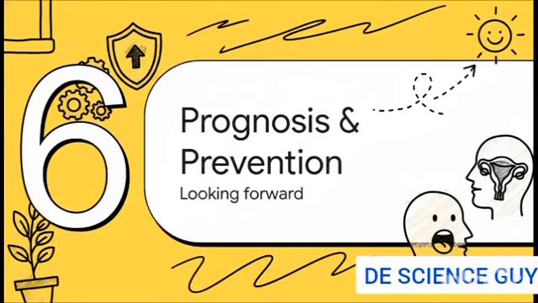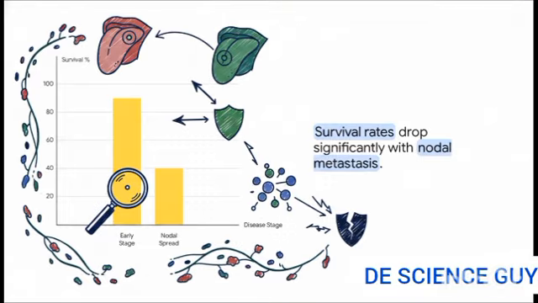And finally, Section 6, Prognosis and Prevention, Looking Forward. The prognosis for both of these cancers hinges on one universal truth. Early detection is absolutely everything. The 5-year survival rate for tongue cancer is significantly higher if we catch it in the early stages, but it absolutely plummets once nodal metastasis occurs. It's a very similar story for cervical cancer. Early detection through routine screening significantly improves survival rates, whereas advanced disease carries a far poorer prognosis simply due to local invasion and distant metastasis.